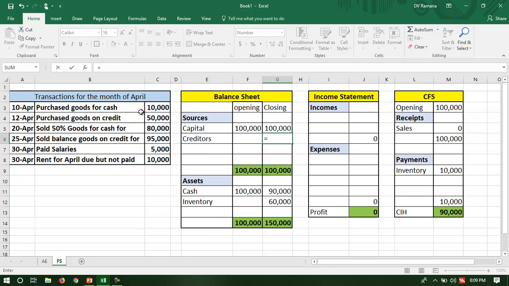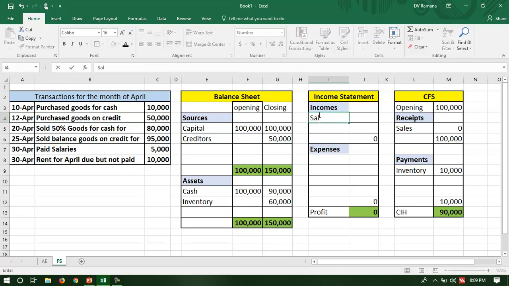But there will be a creditor, which is creation of liability. Why did the liability come into picture? Because you purchase goods on credit, and the company has to recognize that because of accrual concept.